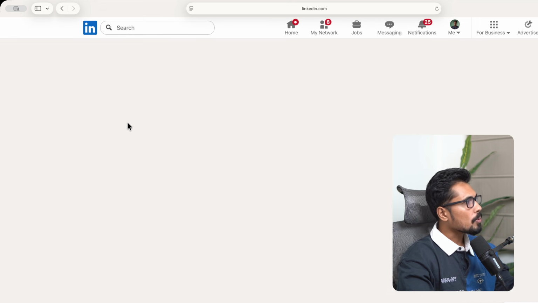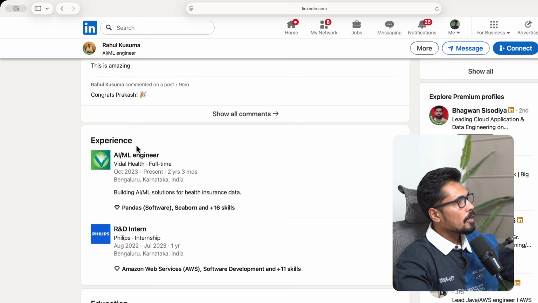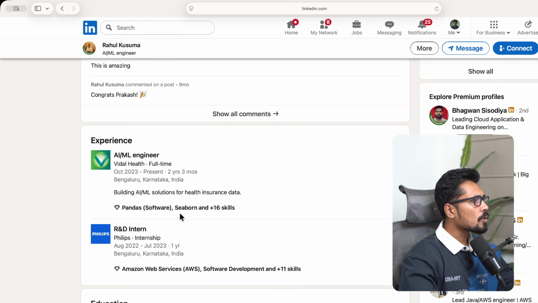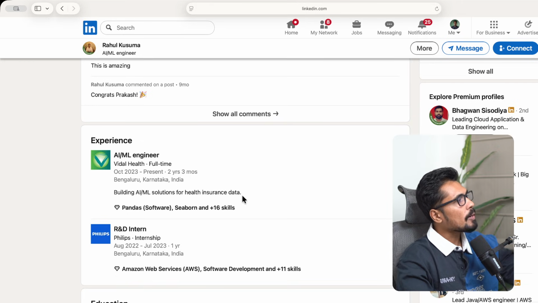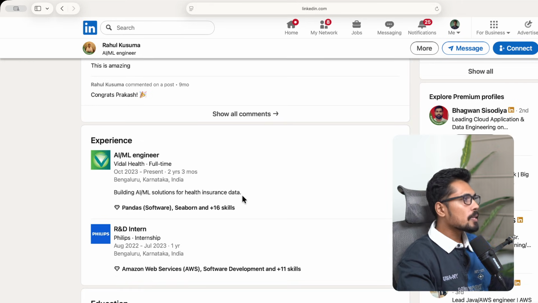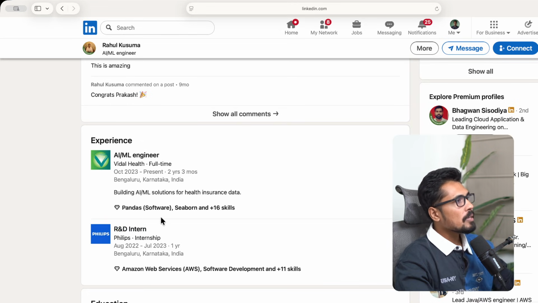For example, I went to Rahul and I'm scrolling his profile. So here I already see he worked full time, and he's still working in this company. So he's not really open for work. He worked on some areas, building AML solutions for health insurance data. So if I'm looking for anyone in the insurance area, yes, I may reach out to him. He worked as an R&D intern at Philips. So now he's a genuine candidate.